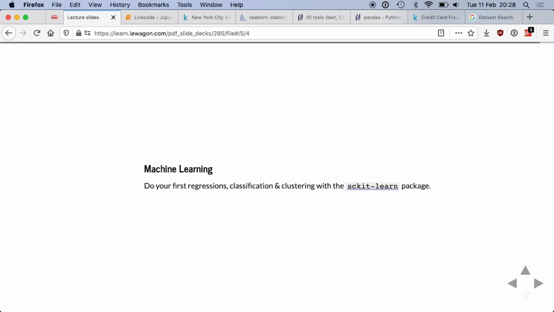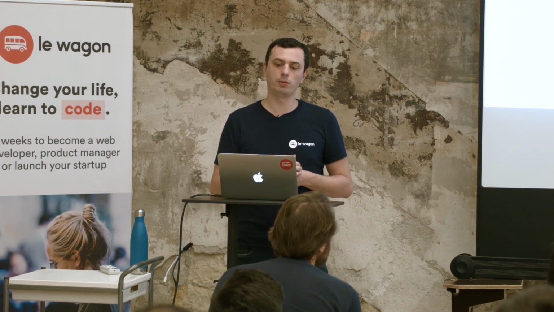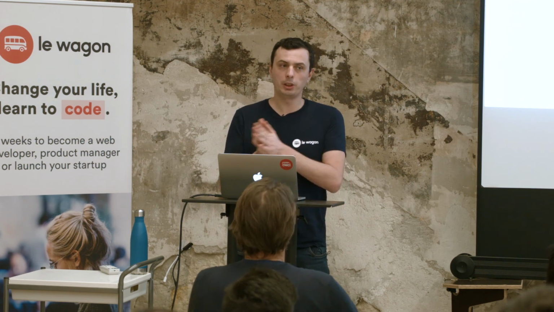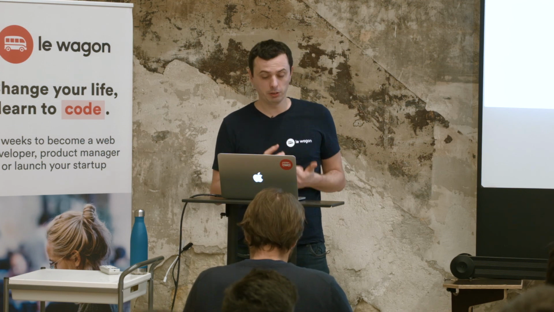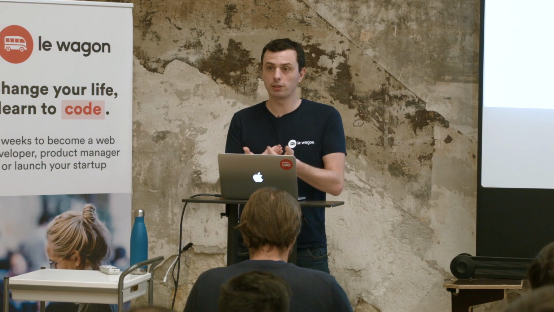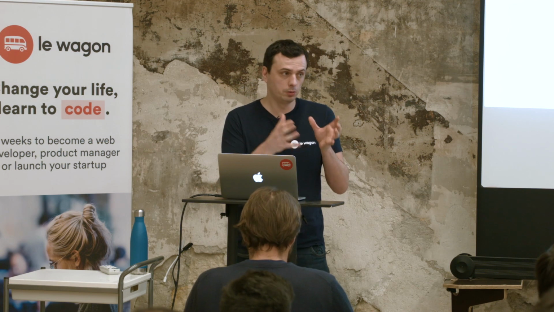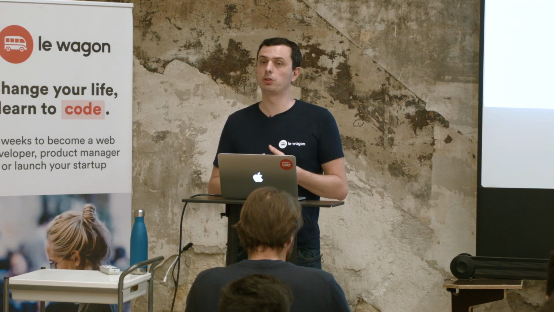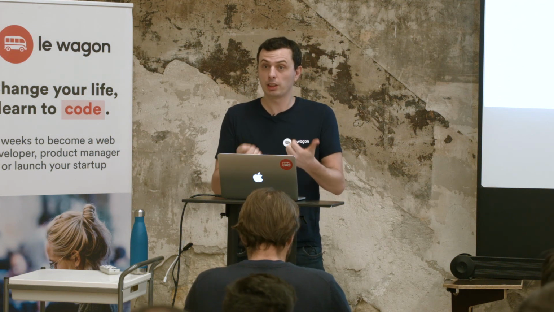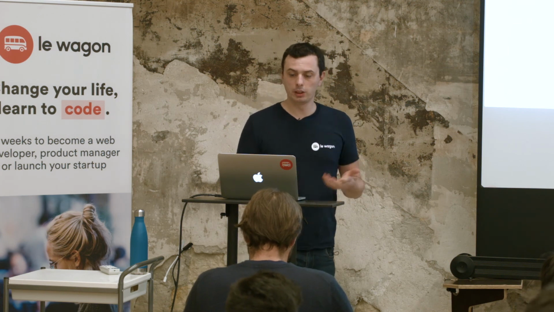tonight. So tonight we looked at the data in a static way and looking at graphs, but at some point we want to use this data to do machine learning. Machine learning is a way of doing regressions, classification, clustering. So basically to build a model to do prediction or to try and understand your information. For instance, your customers, you want to put the customers in groups, and knowing which group a customer belongs to can be helpful for marketing, for instance, for segments. So this is what we do after all we've seen tonight, looking at machine learning, and the library you use for machine learning is scikit-learn.